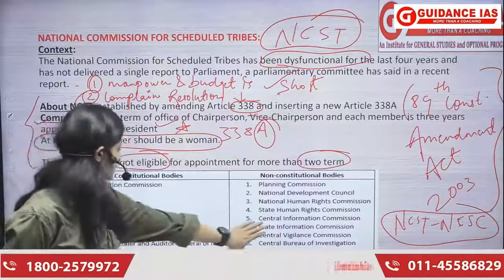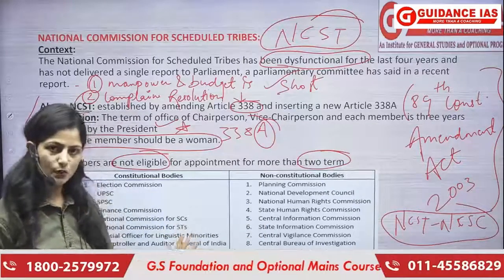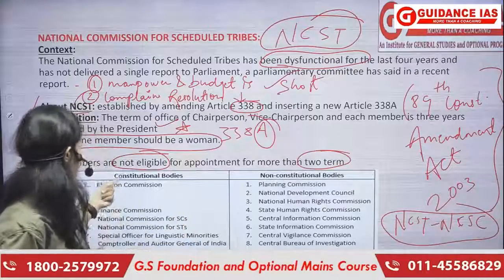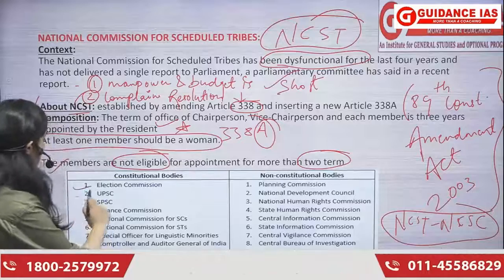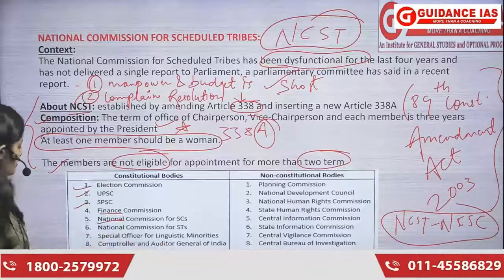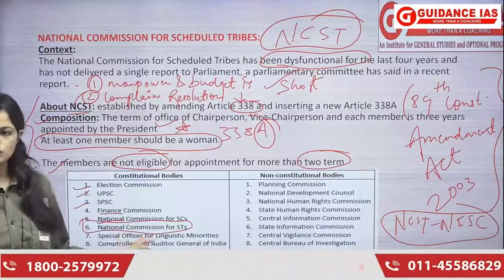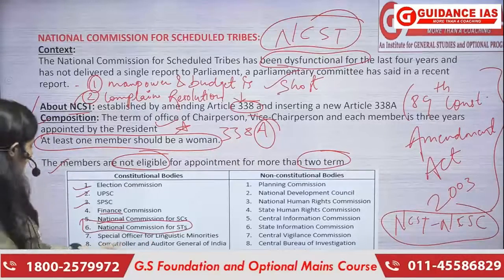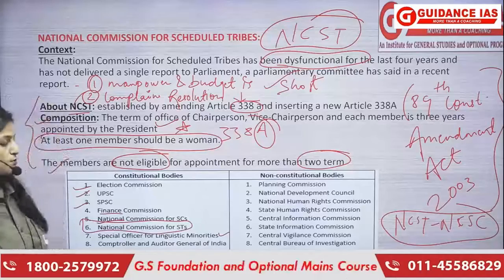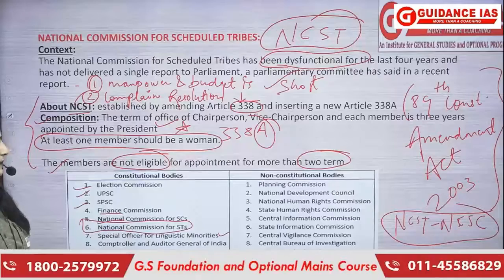I have put some constitutional and non-constitutional bodies here. Let us quickly revise them. Okay? You never know, they'll come in handy in your prelims examination. So the constitutional bodies are Election Commission, UPSC, State PSCs, Finance Commission, National Commission for Scheduled Caste, then Scheduled Tribes. So this topic which we are reading today comes under constitutional bodies. Next we have Special Officer for Linguistic Minority, and then we have CAG, which is Comptroller and Auditor General of India. Then we have Attorney General of India and Advocate General of India.